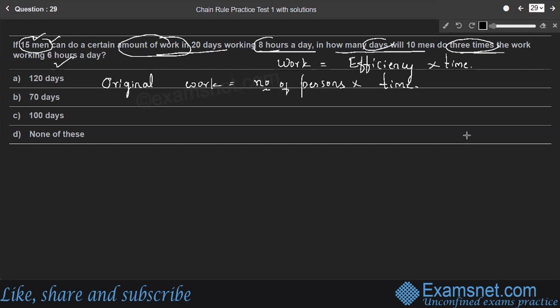So how many persons are working originally? 15 men were working originally, and they work for 20 days. It is not only the number of days, in each day they work for 8 hours. Therefore, 20 into 8, 20 days into 8 hours. This gives the whole time. Therefore, the original work is 15 into 20, which is 300 into 8.